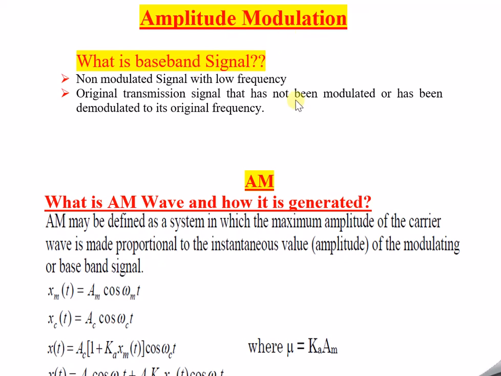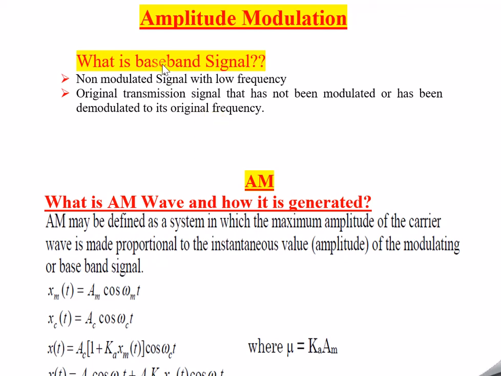Before going to amplitude modulation itself, we will try to understand what is baseband signal, which is very important to understand. If we understand this, then only we can understand the amplitude modulation in detail. So what is this baseband signal? Baseband signal is nothing but a non-modulated signal or the signal with low frequency. It is the original transmission signal that has not been modulated or has been demodulated to its original frequency.